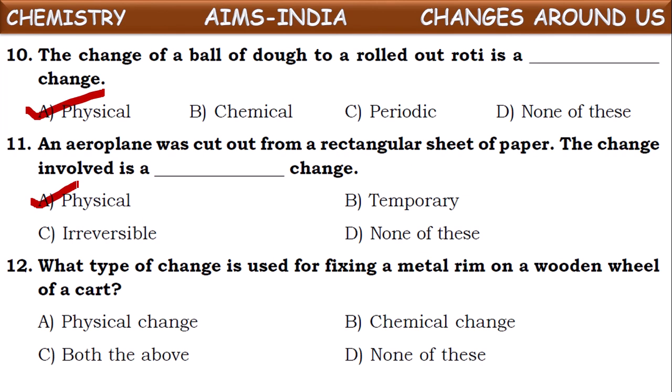This process will come under reversible change as well as physical change, because the chemical composition is not being changed, only the size of the object is being changed on heating. Slightly it is expanding. Again by cooling it is contracting to its original size. So it will come under physical change. Okay, next one.